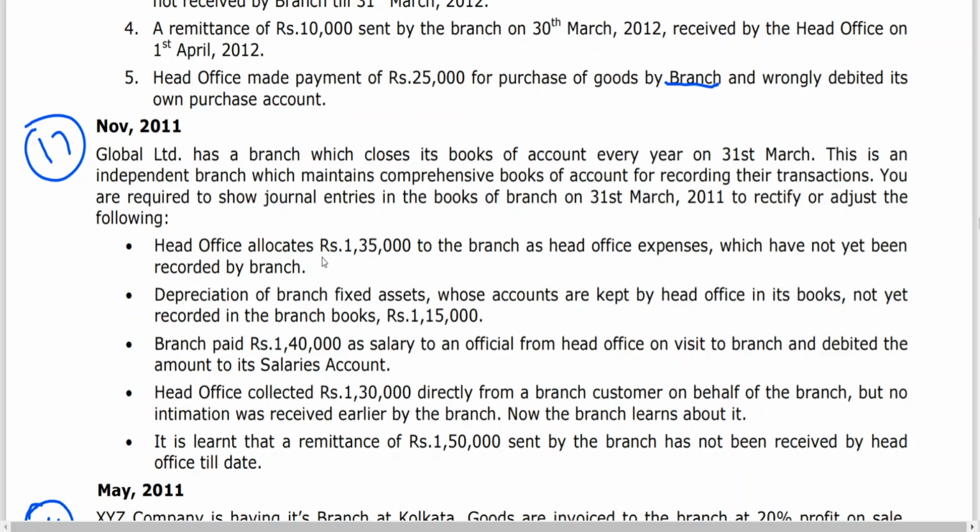The correct entry is head office to cash. The wrong entry is salary to cash. Rectification: we have seen this in the last class. Instead of debiting head office, they debited salary. So the salary account is to be credited and head office account is to be debited. Head office account at R to salary account.